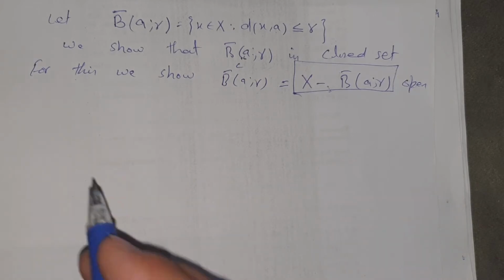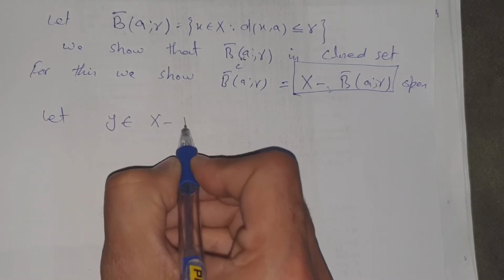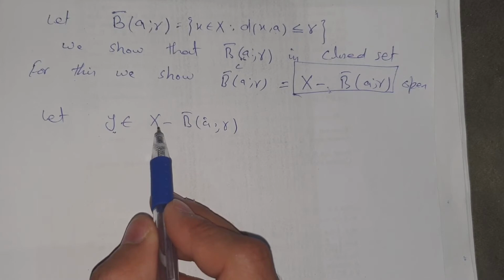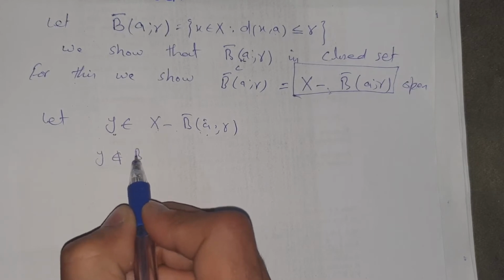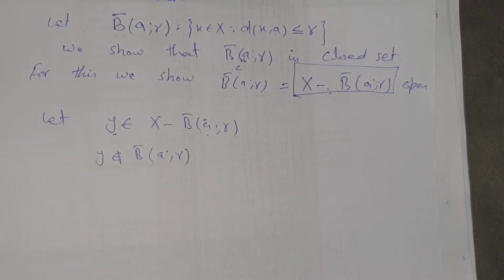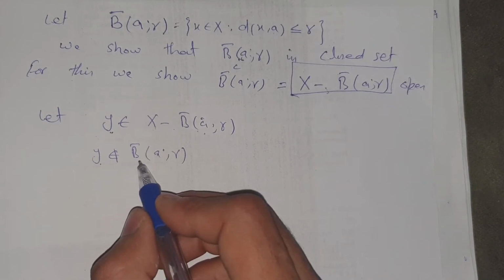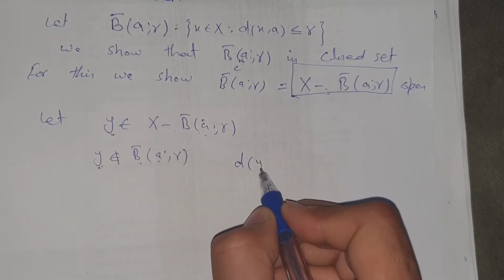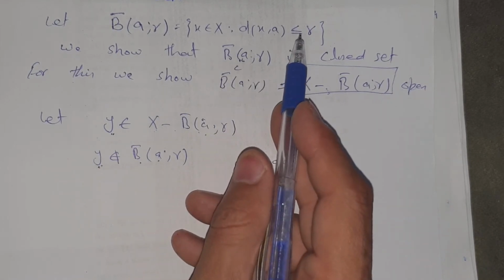So let an element y belong to X minus B bar of a, r. If y belongs to this X minus this set, it means y does not belong to this closed ball. So it means the distance between this element and the center is not less than or equal to r.